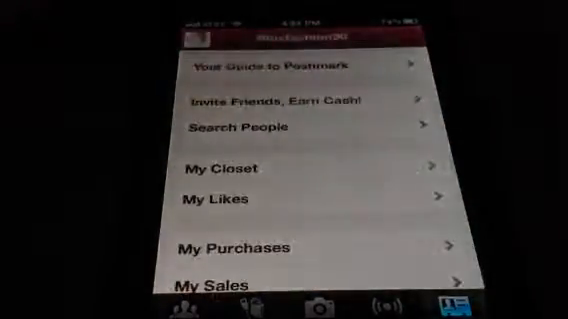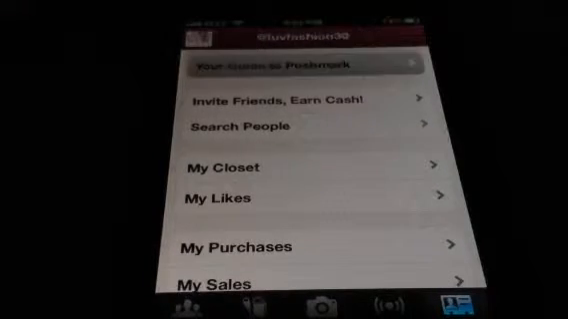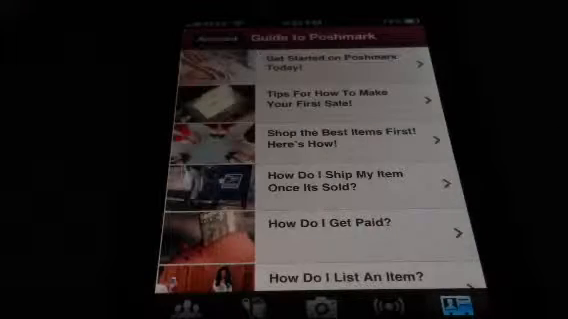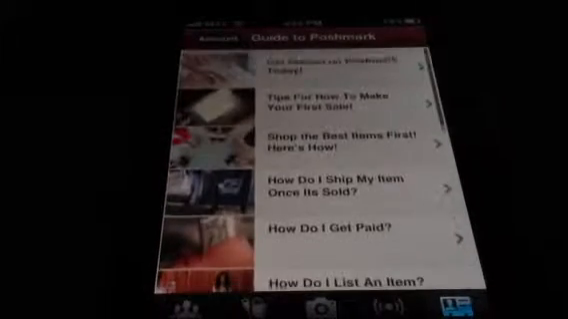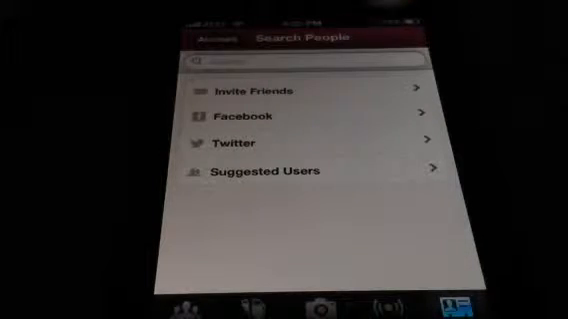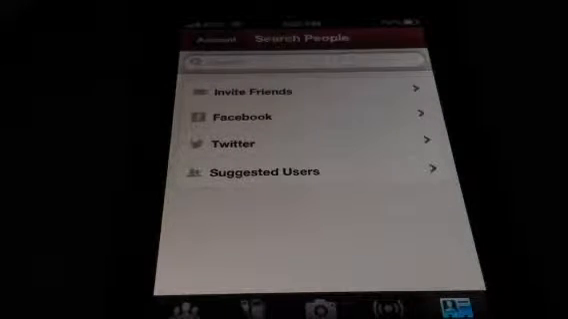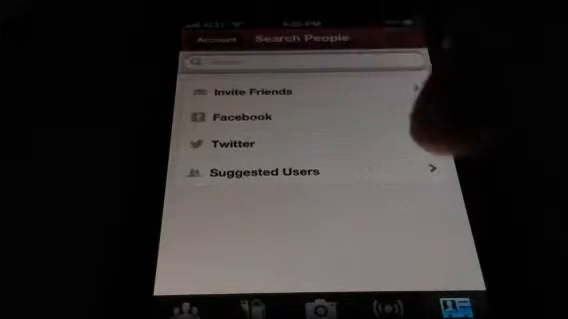I'm just going to walk through the app a little bit so you can see everything. They have a little section that says Guide to Your Poshmark, which is almost like a frequently asked questions, so you can look at everything. Search people, so if you want to search for someone, you can search by their name. You can invite them through Facebook, Twitter.